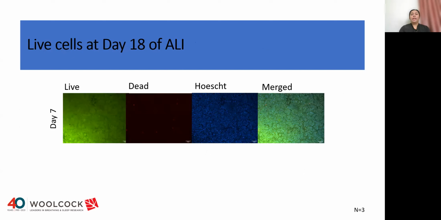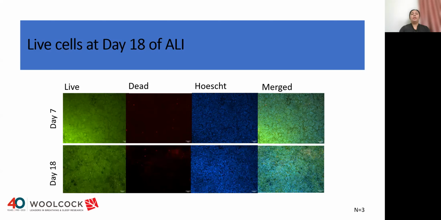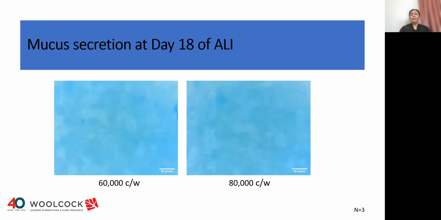The cells were stained with calcein AM to see whether cells are alive at day 18 of ALI and compared with day 7 ALI models, and we saw a sufficient number of live cells at day 18 of ALI.